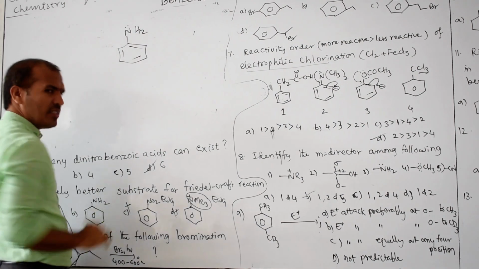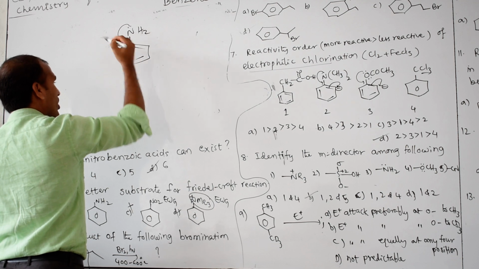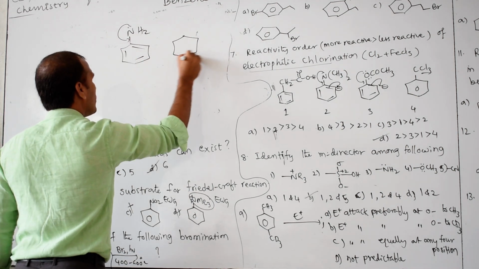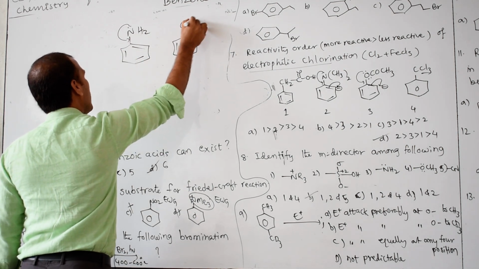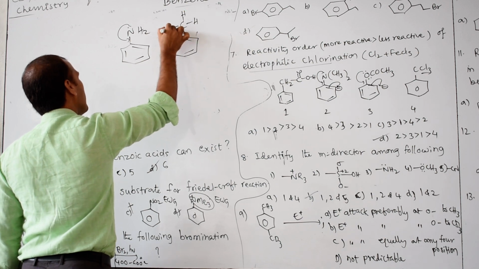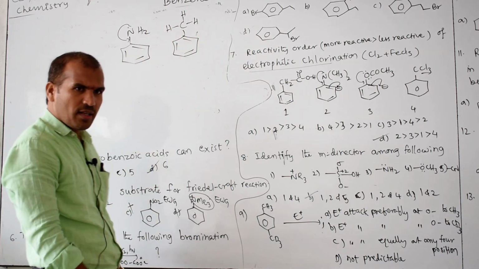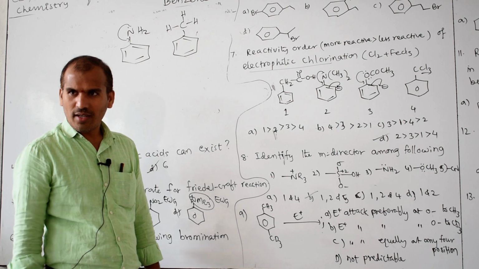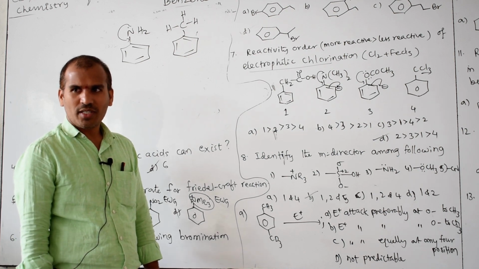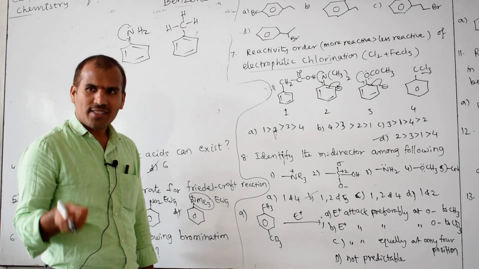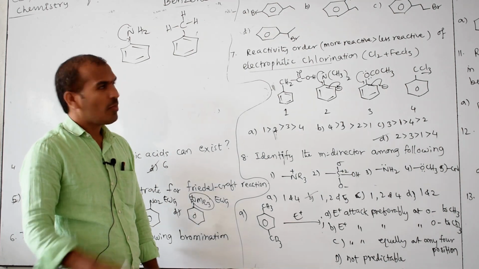NH2, here lone pair is there. Lone pair can donate. If you take that CH, H, H, where lone pair? Then how it donate? Got the question here? Generally you studied that CH3 is electron donor group, but here lone pair not there.